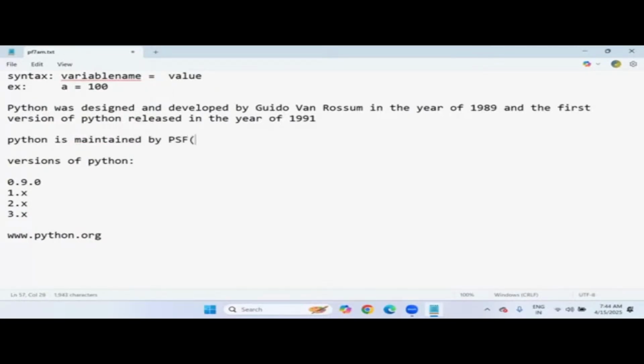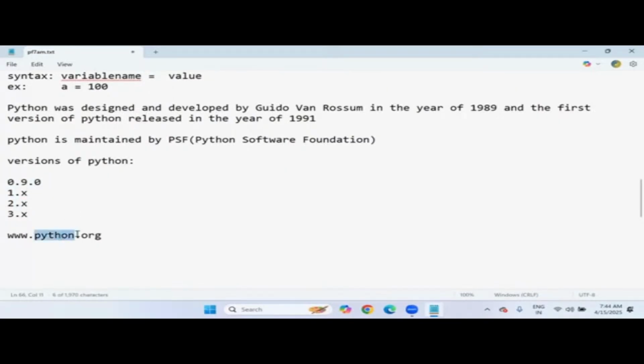This foundation, the Python Software Foundation community, has stopped the support for the 0 version and 1 version. They don't recommend using the 0 and 1 versions. From version 2 onwards, we can use it now.